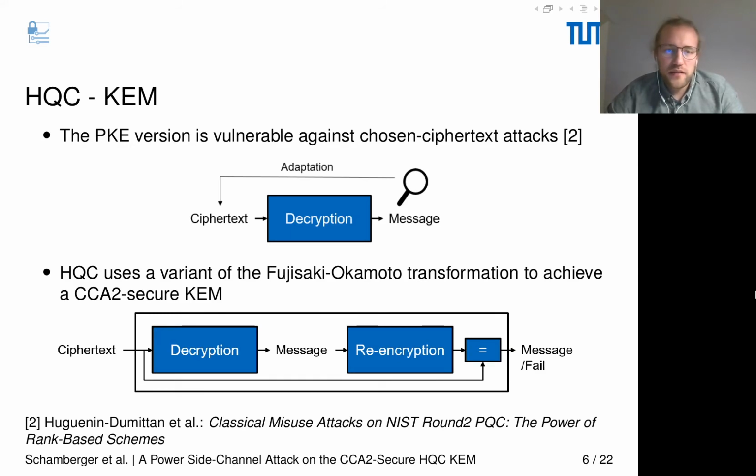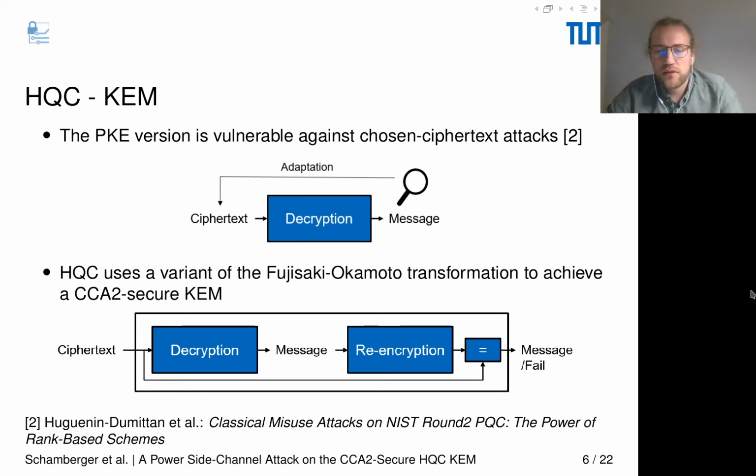As the title already said, this talk is about the KEM, the key exchange version of HQC. This is the case as the public key encryption version is vulnerable against chosen ciphertext attacks, which is for example shown in reference 2. Therefore, HQC uses a variant of the Fujisaki-Okamoto transformation to receive a CCA2-secure KEM. This works in the following way. We provide a ciphertext. For the decryption, this ciphertext will be decrypted to a message, and this message will then be re-encrypted again.